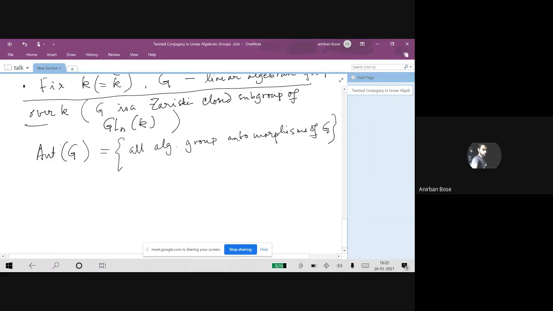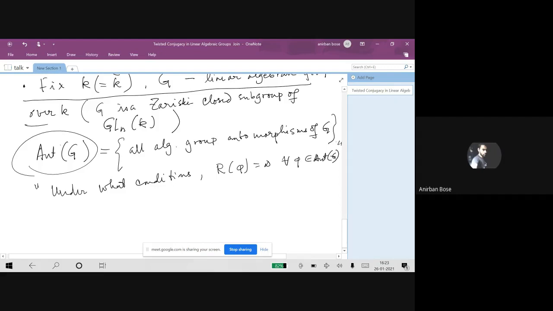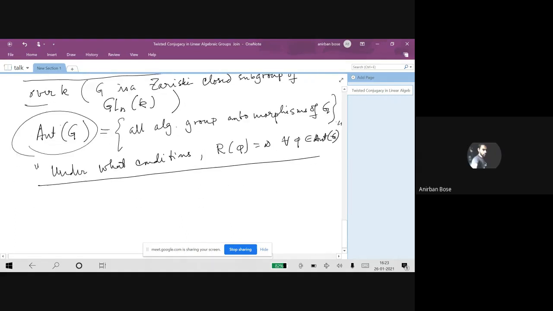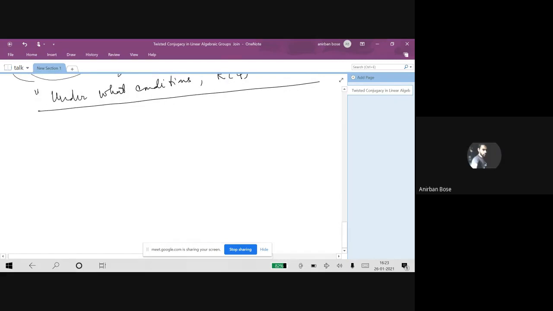And we ask similar questions: under what conditions on G can we say that for every automorphism phi coming from this, the R(phi) with respect to that automorphism is infinite or not? So this is the question. Under what conditions can we say that R(phi) is infinity for all phi in Aut(G), for linear algebraic groups? That's what we want to answer. Okay, so if the question is more or less precise, let me concentrate the next few minutes on some elementary examples.